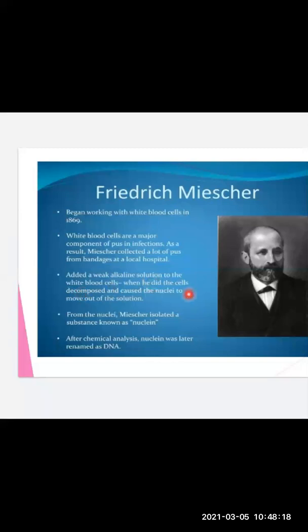When he did this, the cells decomposed and caused the nuclei to move out of the solution. He decomposed these pus cells using a weak alkaline solution so that the nucleus would come out. After decomposition, the nucleus was able to come out.